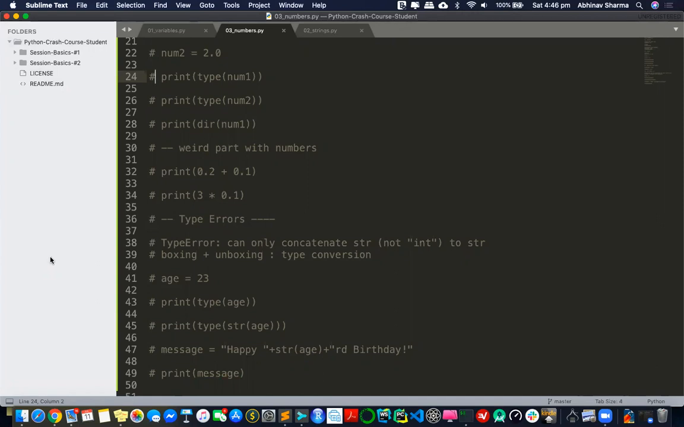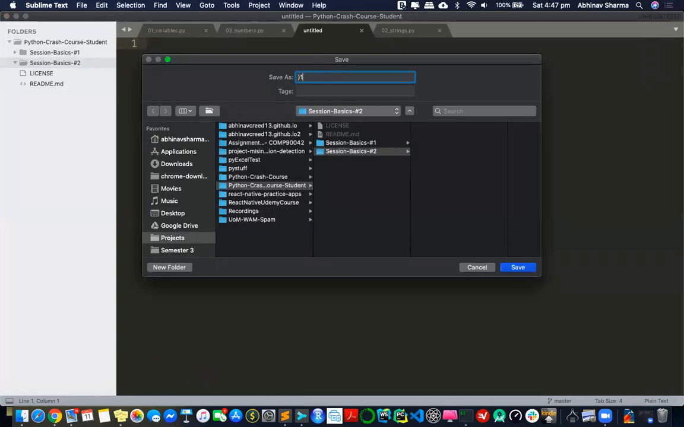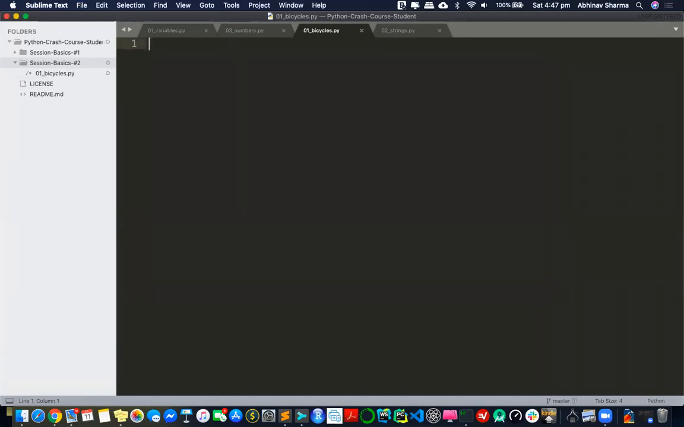So let's start with list. In list, we'll be going through multiple examples, and I'll try to make all the coming examples as connected to the real world as possible, so that it'll be easy for you to grasp. So let's create this file and talk about bicycles, because it becomes much better if you are able to connect with the real world. And let's first talk about what list is.